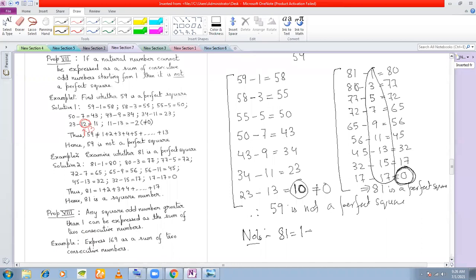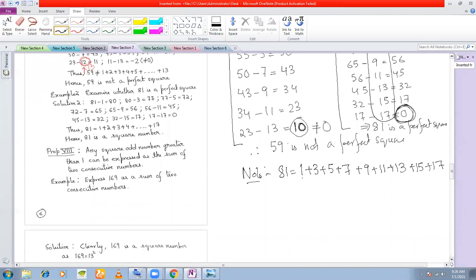That is, 81 is 1 plus 3 plus 5 plus 7 plus 9 plus 11 plus 13 plus 15 plus 17. So whenever you have a perfect square, you can always write it as a sum of the first few odd numbers. Clear?